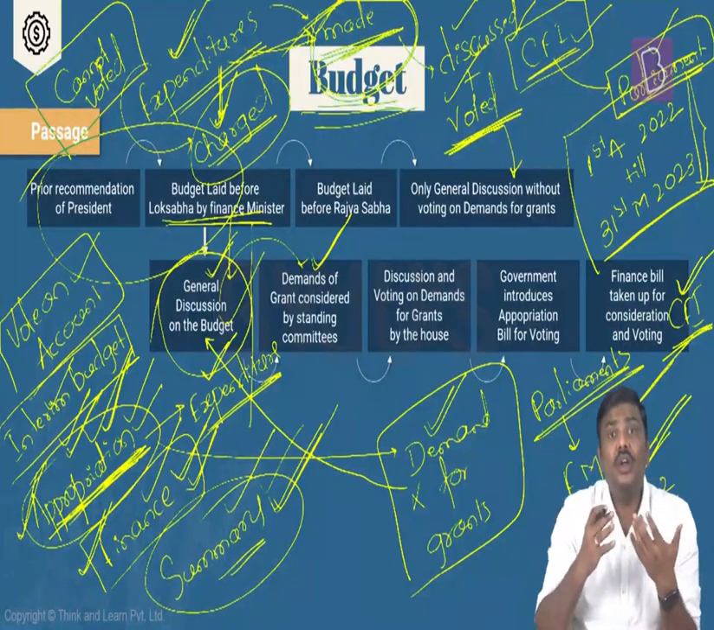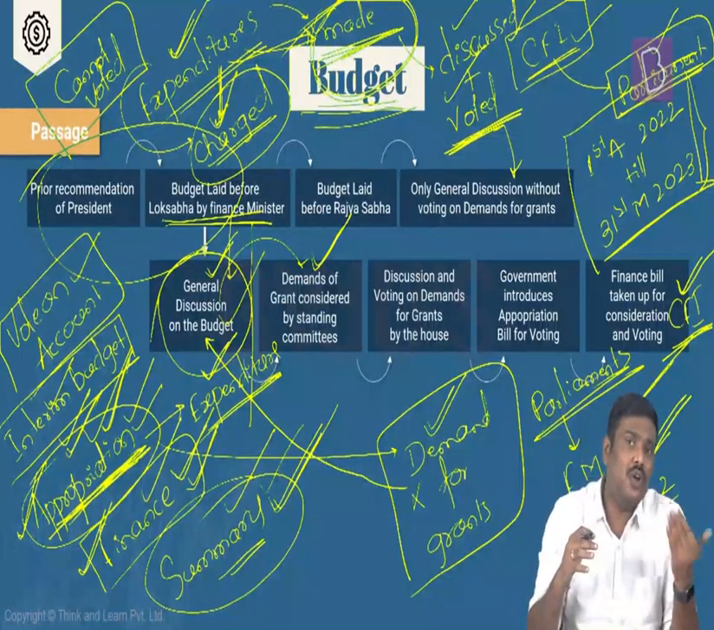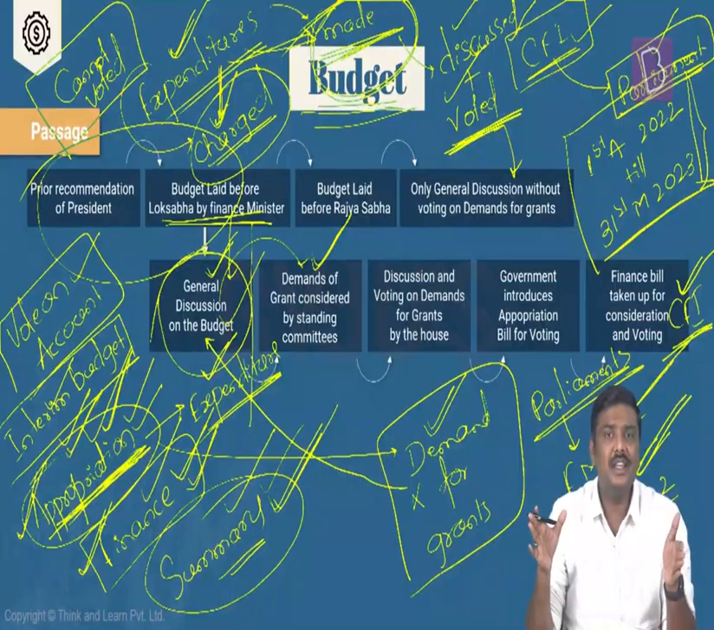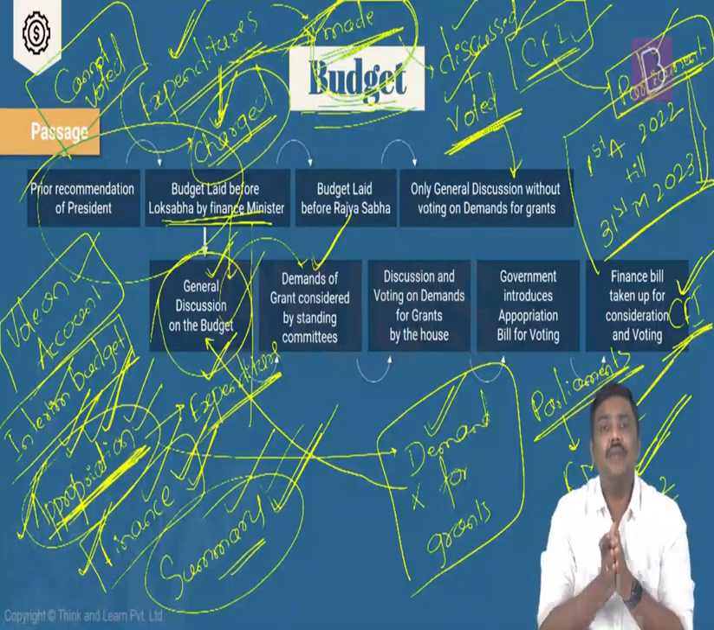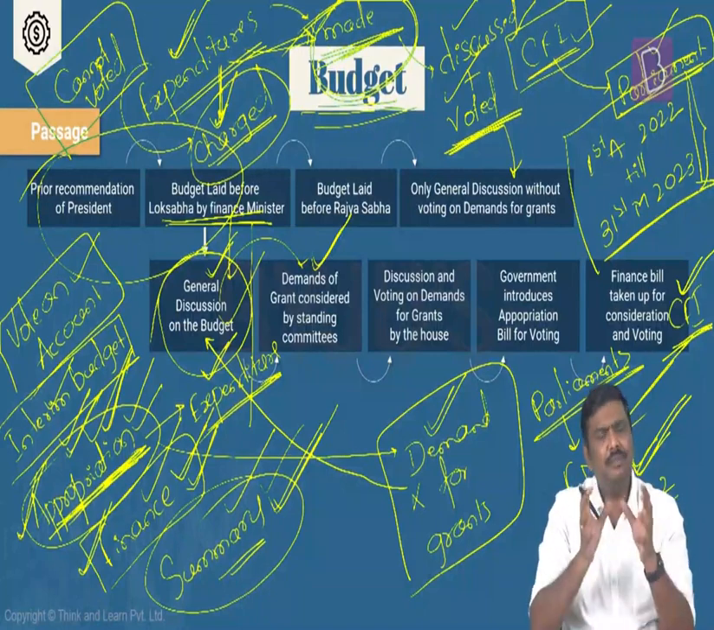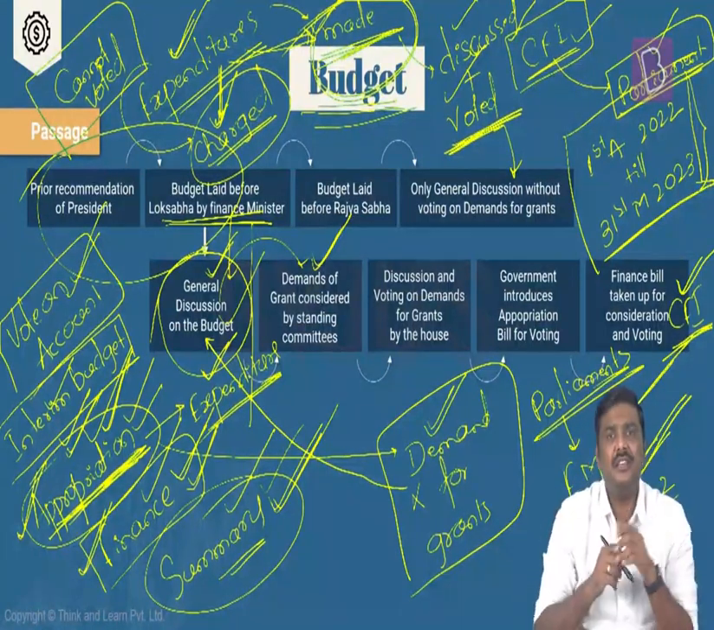Now, what is the idea of a vote on account? The outgoing government, rather than announcing the full budget, that is the expenditure as well as the revenue side of the budget, will simply announce part of the expenditures. Will simply give you data on expenditures.